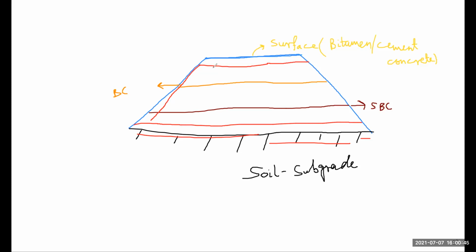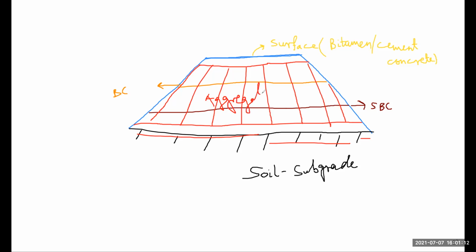Between them we have made our road by placing different stones, our aggregate. So you all see generally these things in your roads.